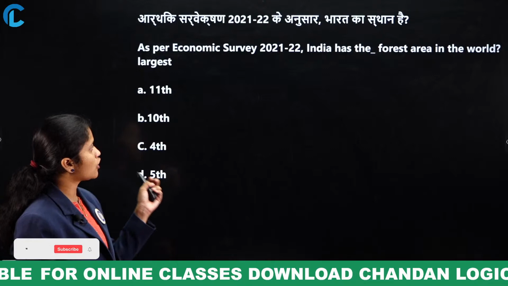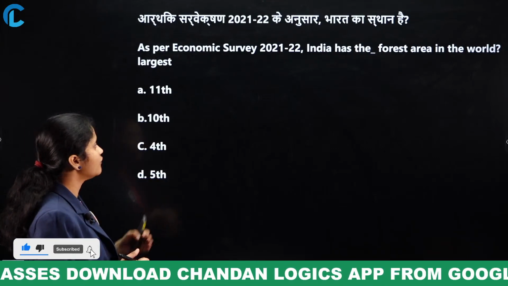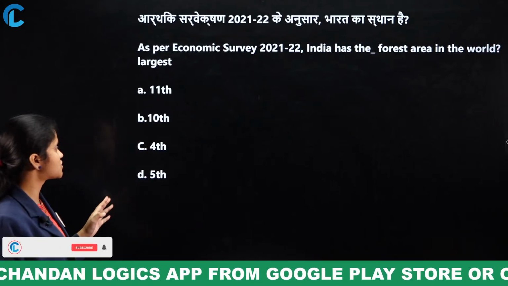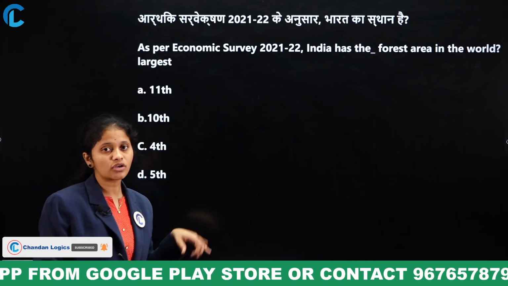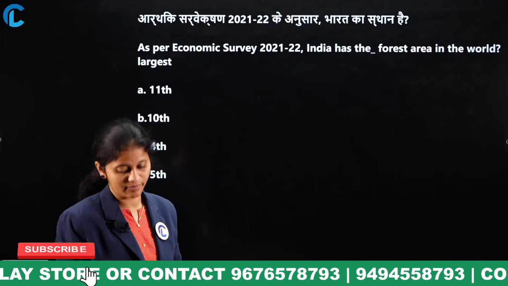Next, as per the economic survey, India has the how-largest forest area in the world? Okay, what is India's forest area position according to the largest one? 10th position, 11th position, 4th or 5th position. Okay, across the world, what is India's position in having forest area?